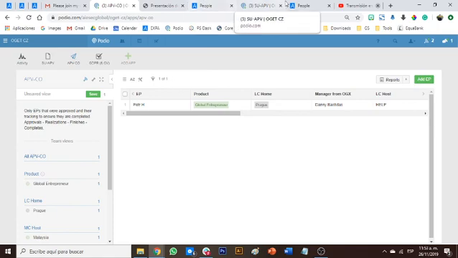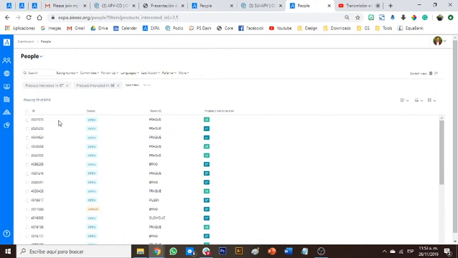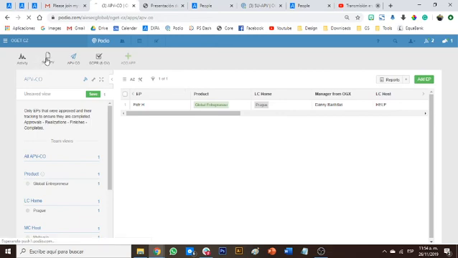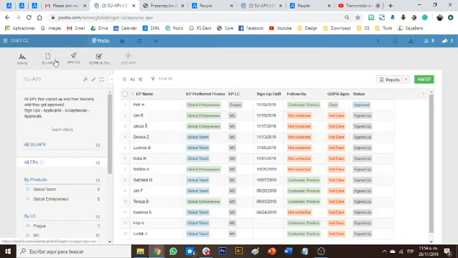But just a quick reminder: your routine from now on needs to be clicking EXPA every day, going to people, seeing the new signups that we have, clicking and copying all the information and pasting it here. Sign up to approval, only on sign up to approval. It doesn't matter if they are in some other status. Once you create an EP, sign up to approval. Click, paste, give the follow-up, and make everything happen here. The routine is first EXPA and then Podio.